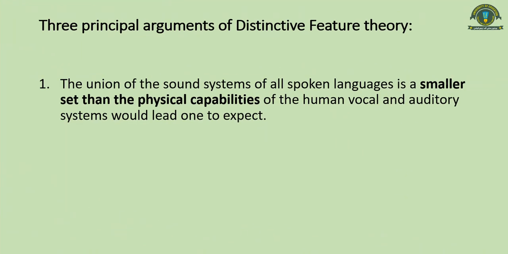There are three main principal arguments of distinctive feature theory. The first one is that the union of the sound systems of all spoken languages is a smaller set than the physical capabilities of the human vocal and auditory systems would lead one to expect. It means that, being humans, we can produce a range of sounds.